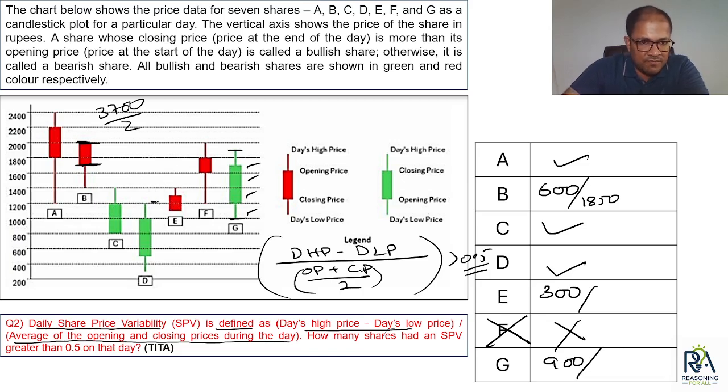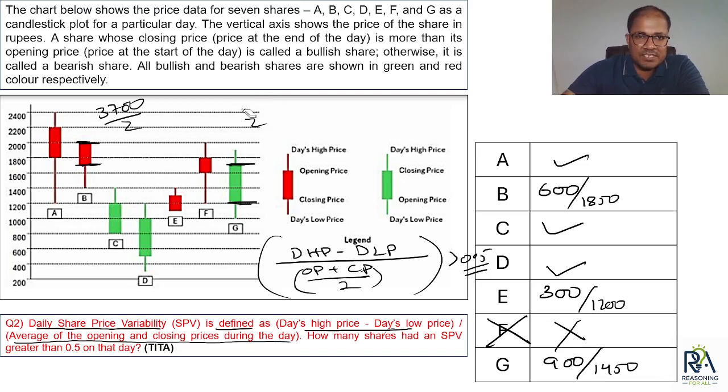If you observe, we already have the middle line, so the middle line is 1200. So the average here is 1200. Then G, let's see opening and closing. The opening and closing are 1200 and 1700. That means 2900 divided by 2, that is 1450.